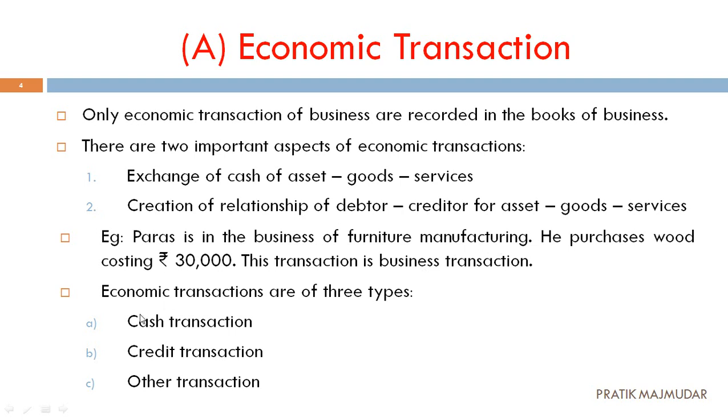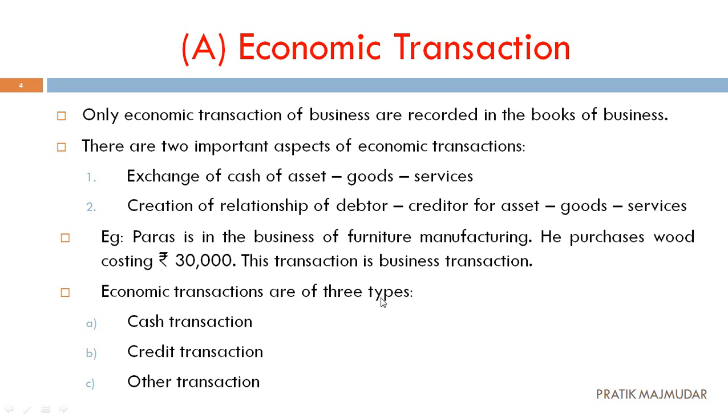He purchases wood costing 30,000. What has he done? He has purchased goods of rupees 30,000, whether in cash or credit form, from some person. So is it a business transaction? Yes. What is his business? His business is furniture manufacturing. If a furniture manufacturer purchases wood, that is his raw material, so it's a business transaction. Simple. We have to give this kind of answer in this chapter.